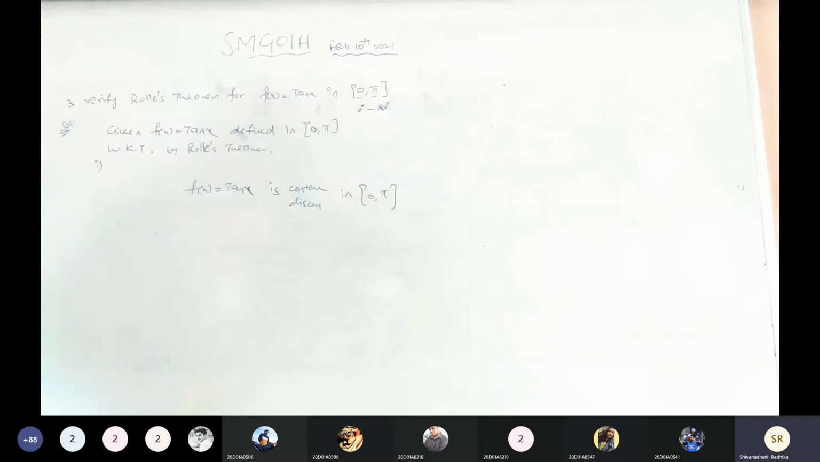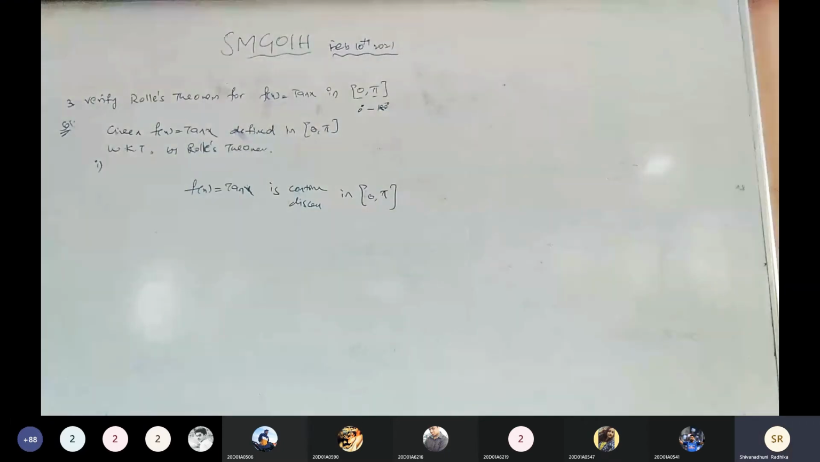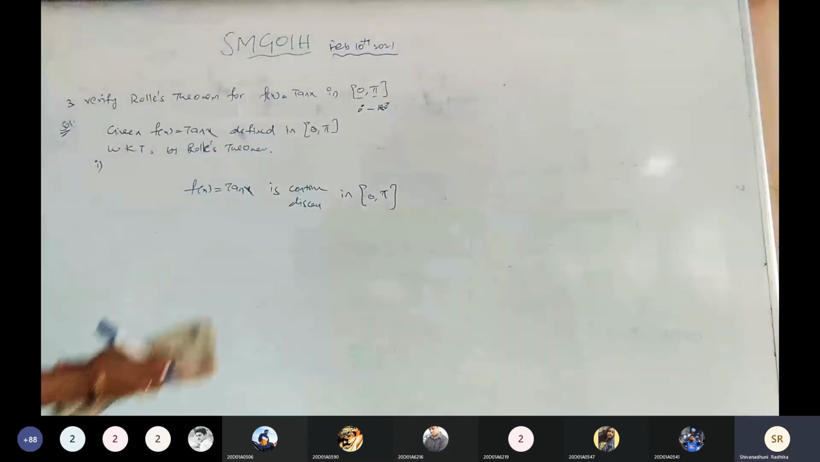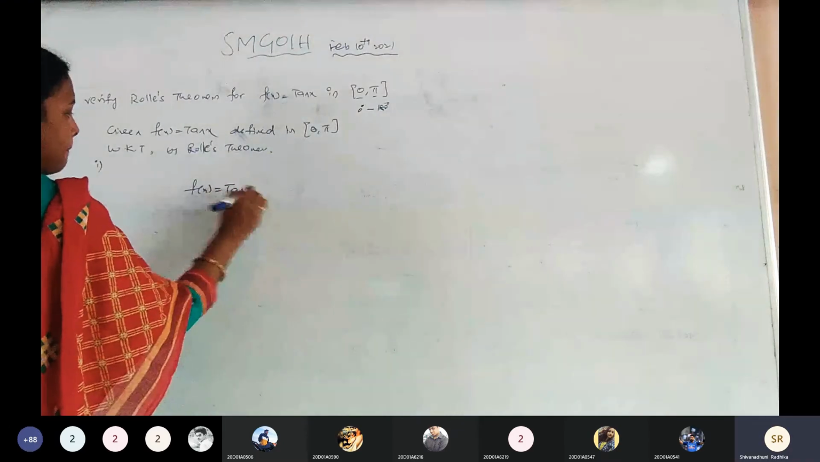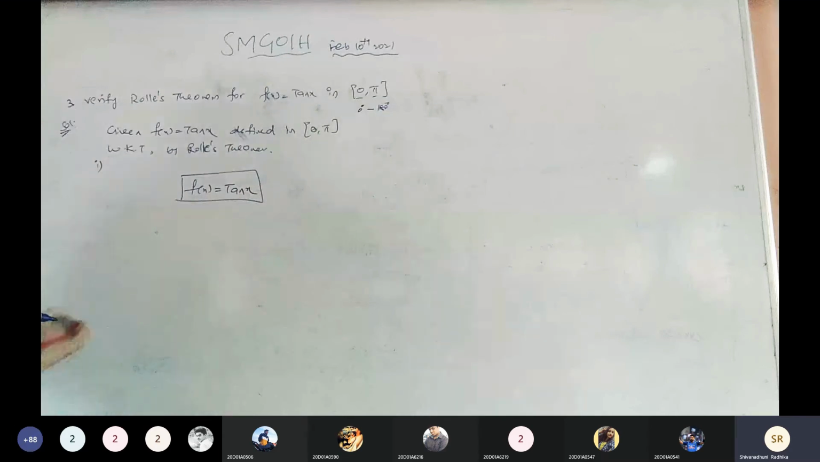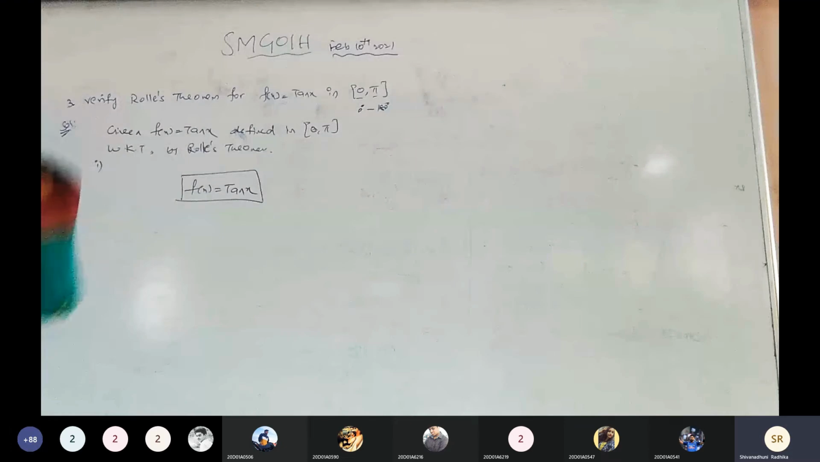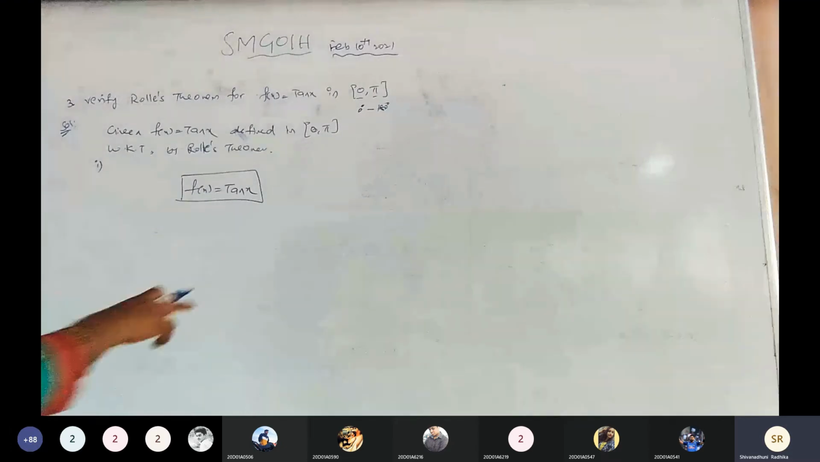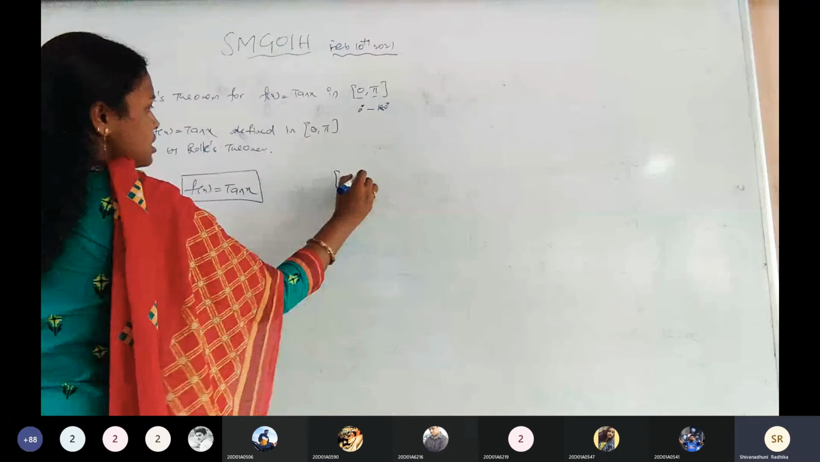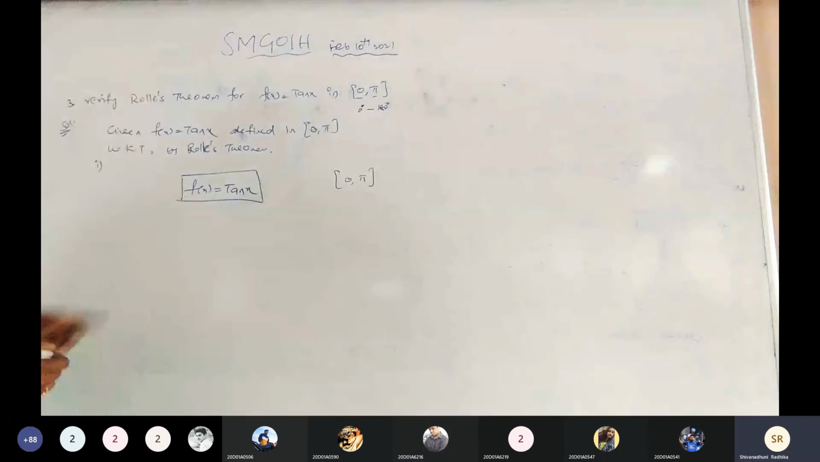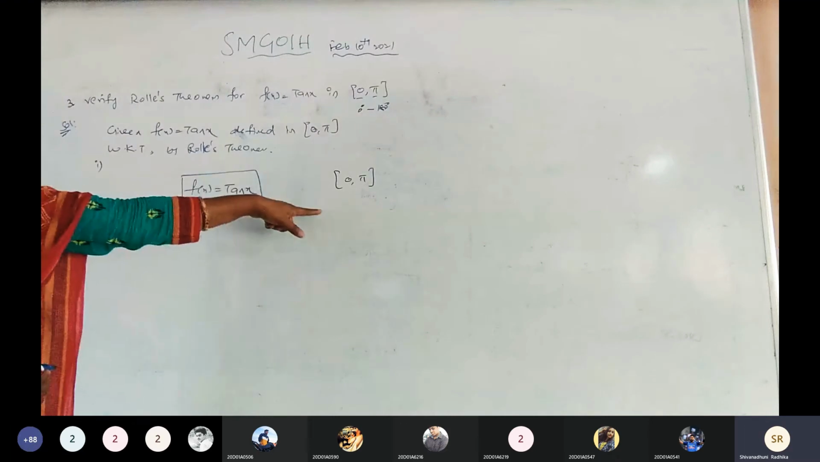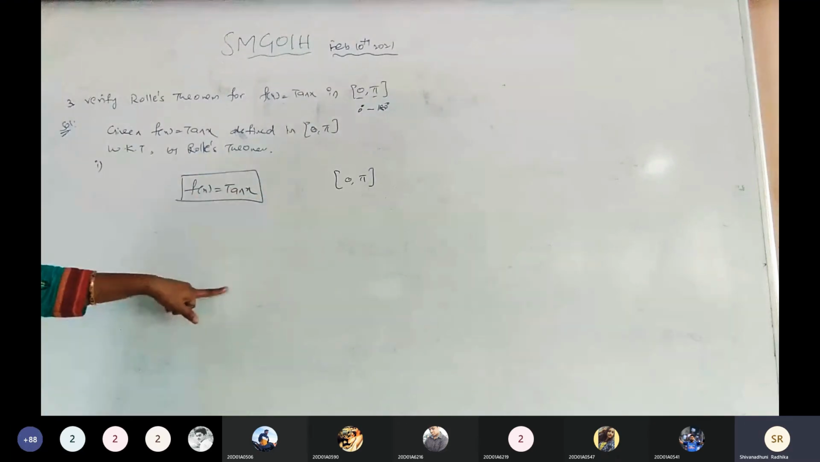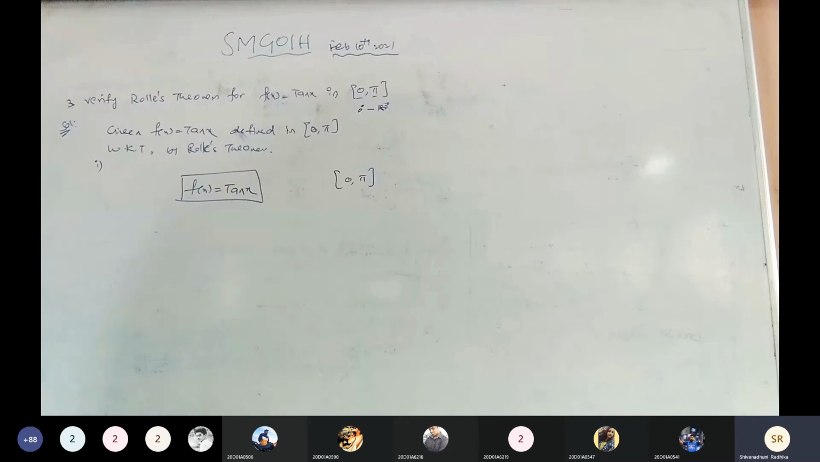Tell me anyone. f of x equals tan x. How can we find out whether it is a continuous or discontinuous function? Substitute all the x values in the closed interval 0, pi. Then we get the values. If all the values are finite in the given interval, the given f of x is a continuous function, or else it is a discontinuous function.